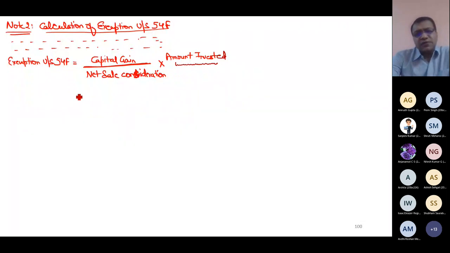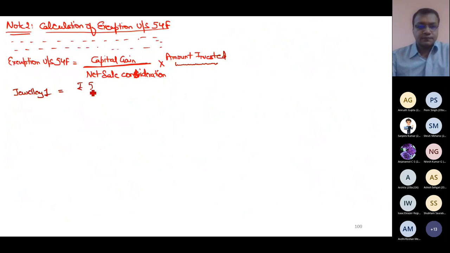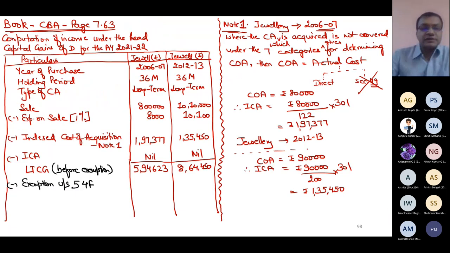Now, after this, can you tell me what I will do? In case of jewelry 1, if you compute this capital gain, which is 594,623, 594,623 divided by what? Net sale. And now you can see why I have left one line blank here, because I knew that there will be section 54F.